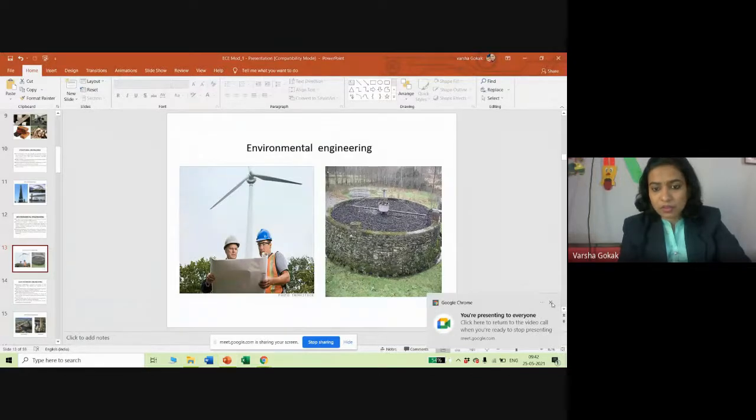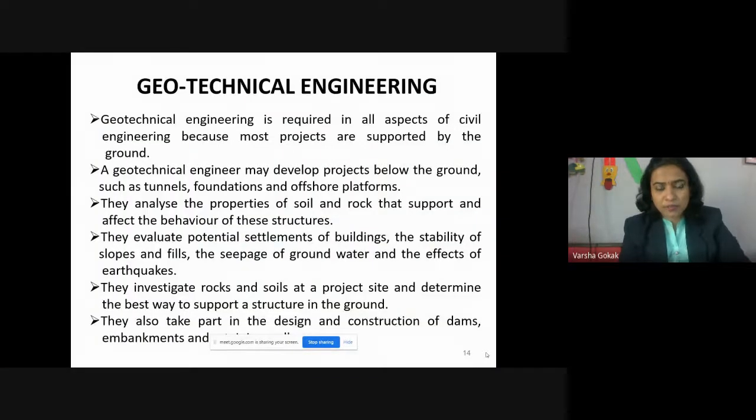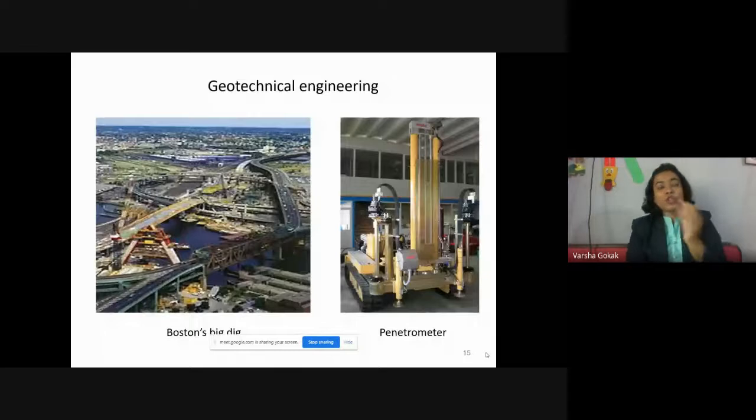Okay. So that is all about your environmental engineering. Coming next to geotechnical engineering. Geo means soil, right? Geotechnical, geo means soil. So geotechnical engineering is a branch of civil engineering where we will be studying the properties of soil.